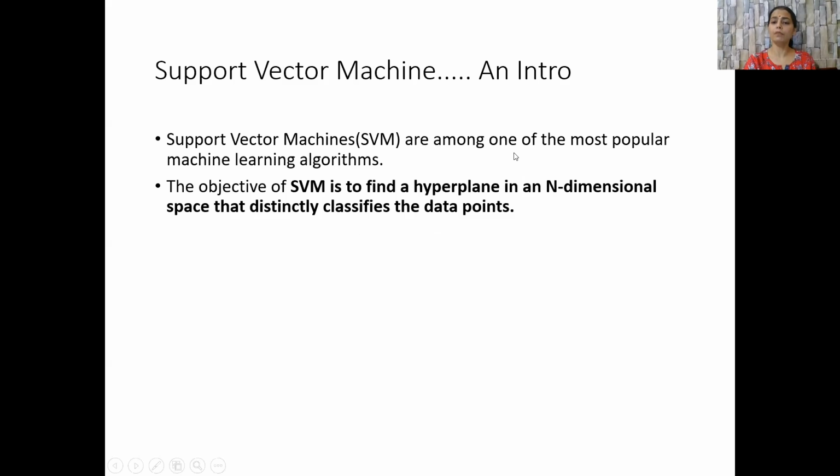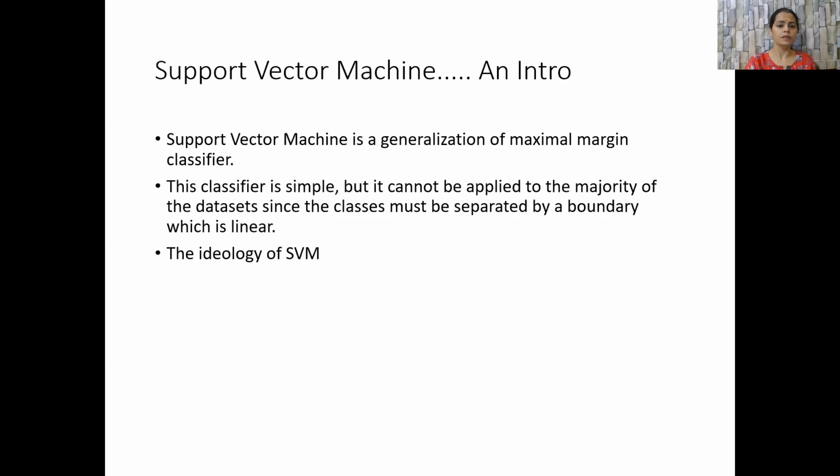SVMs are among the most popular and talked about machine learning algorithms. The objective of SVM is to find a hyperplane in an n-dimensional space, or a hyperplane with n features, that distinctly classifies a data point. Support vector machines, as I already told you, are a generalization of a maximal margin classifier. This classifier is simple, but it cannot be applied to the majority of data sets, since the classes must be separated by linear boundaries.